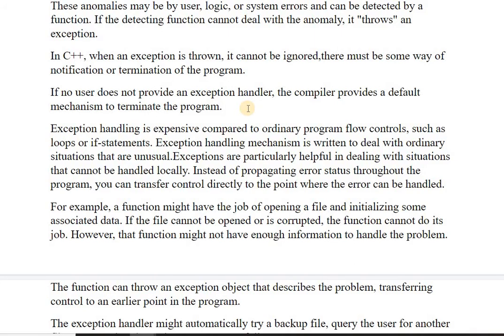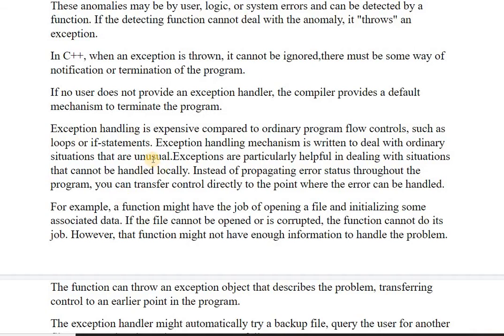For example, consider the case of divide by 0. If mistakenly we have given the value of the denominator as 0, the program should inform you that you have given the value of the denominator as 0, so it will produce the divide by 0 error. On the next run, the programmer should change the input from 0 to some positive integer. By that method you can correct the problem or the issue due to which the exception occurred.